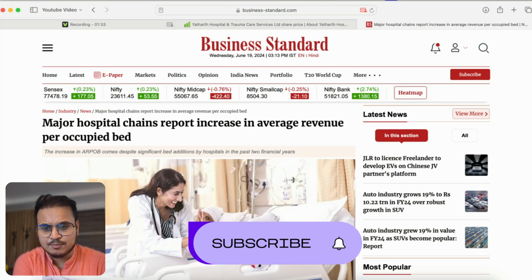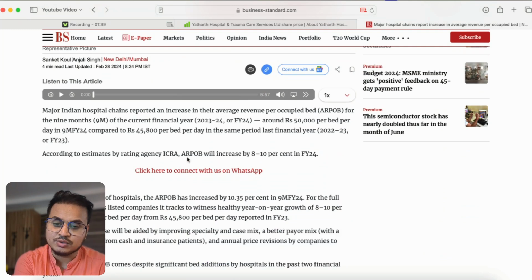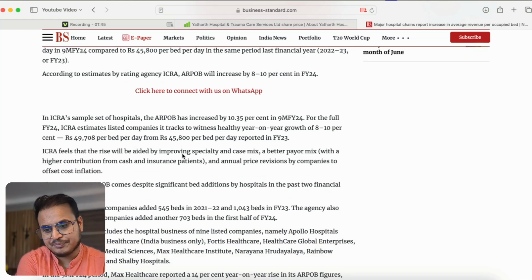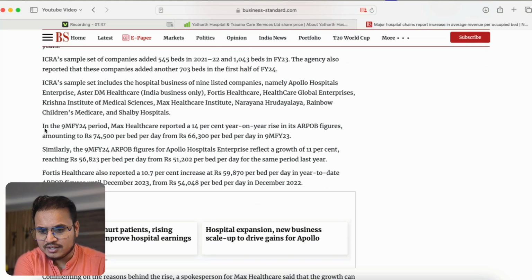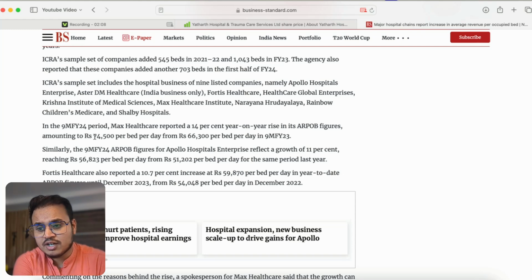If you see, major hospital chains report an increase in average revenue per occupied bed, right? It's a metric which hospitals use to show their progress. It's called ARPOB. We'll discuss this particular metric today in terms of the stock in discussion. So few things I want to highlight here. Take the example of three hospitals. Max Healthcare reported a 14% year-on-year increase in ARPOB. This is average revenue per occupied bed, meaning how much they earn from a single occupied bed, right? They earn around 74,500 per bed compared to 66,000 for the same 9 months last year.